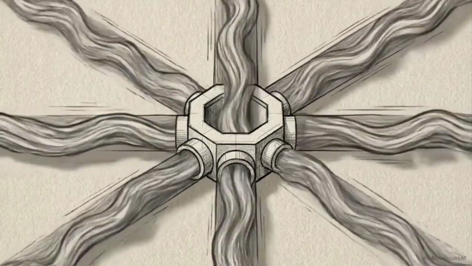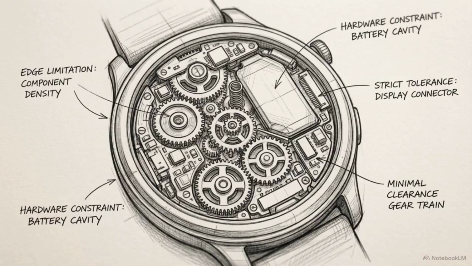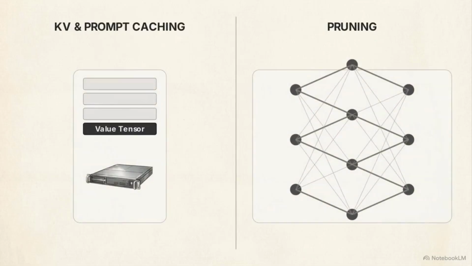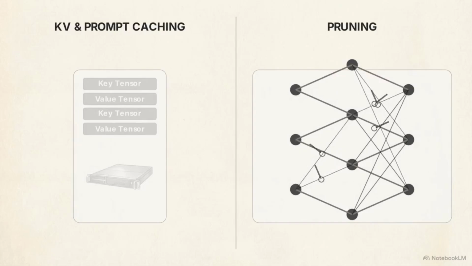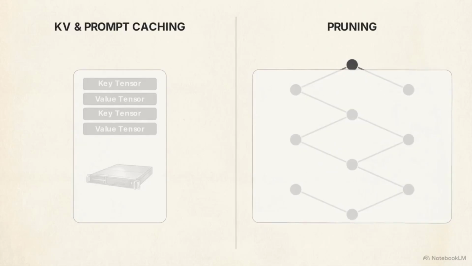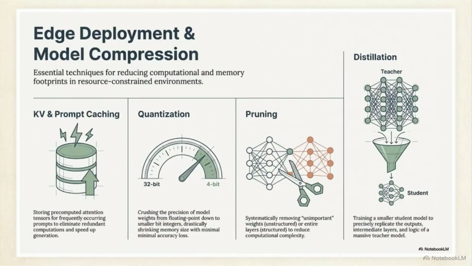When deploying to resource-constrained edge environments, hardware limitations force the use of model compression. This involves KV caching, which stores pre-computed attention tensors to speed up generation, and pruning, which systematically removes unimportant weights to reduce computational complexity. This graphic demonstrates distillation. Model distillation is a training process where a massive, capable teacher model is used to train a smaller student model, forcing the student to precisely replicate the outputs and logic of the teacher while maintaining a fraction of the memory footprint.